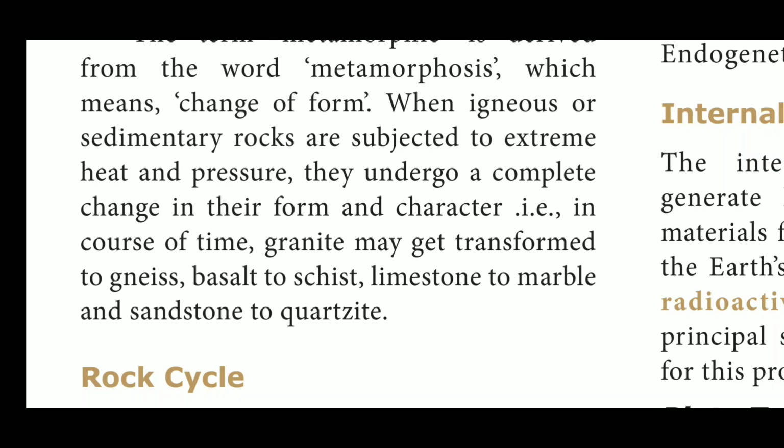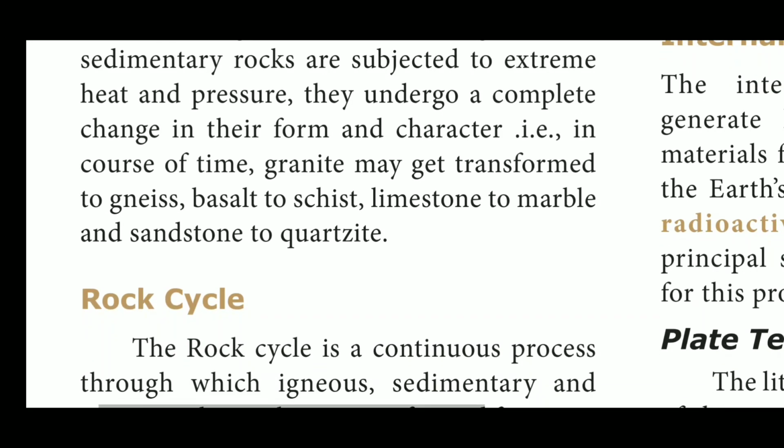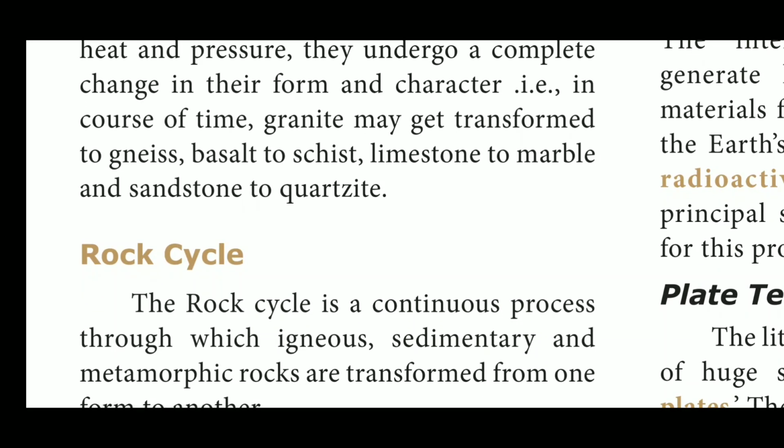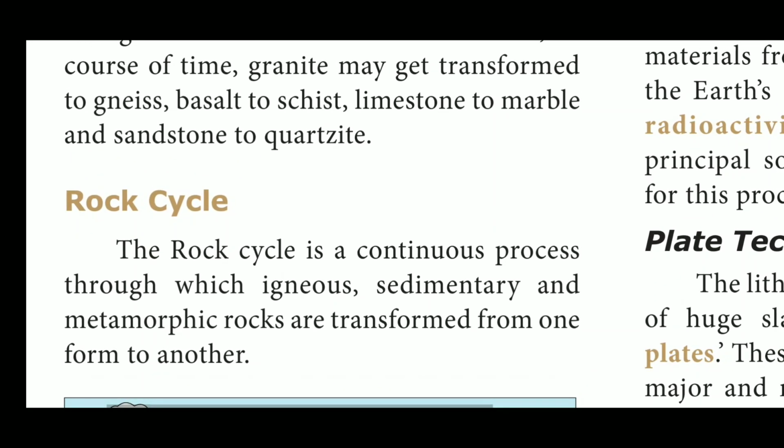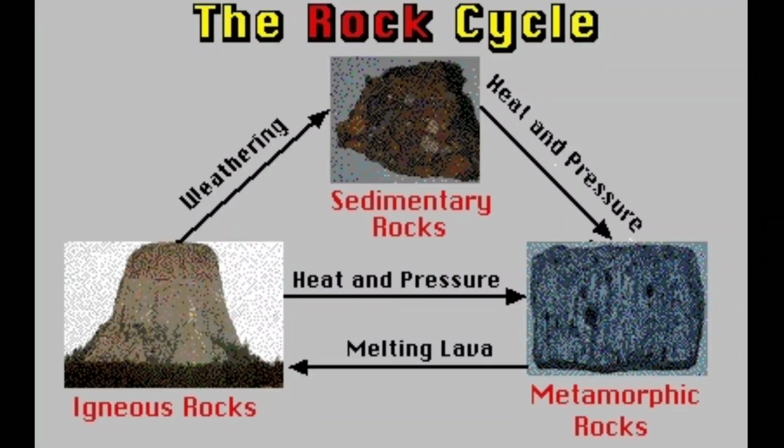So another one is the rock cycle. Already we discussed the igneous rocks. Igneous rock became a sedimentary rock. Sedimentary rock became metamorphic rock. That metamorphic rock again changed by the internal forces of the earth, and again it became an igneous rock. So the rock cycle is a continuous process through which igneous, sedimentary and metamorphic rocks are transformed from one form to another by the internal forces of the earth.